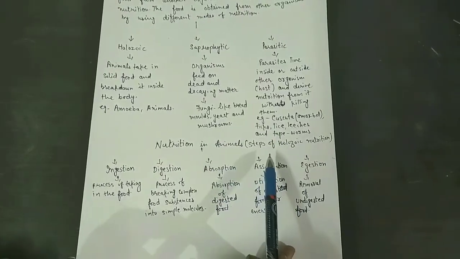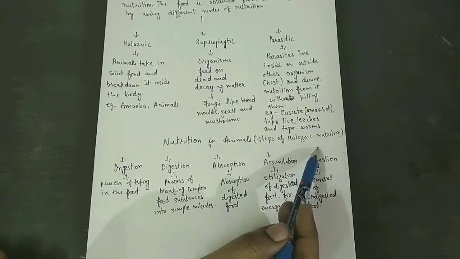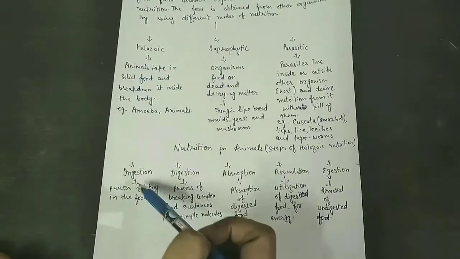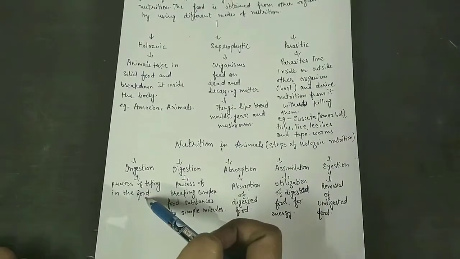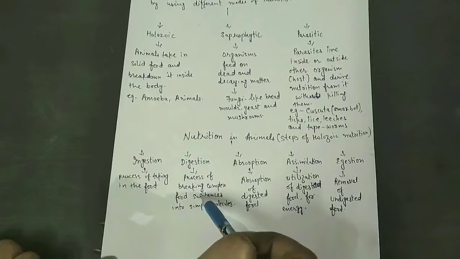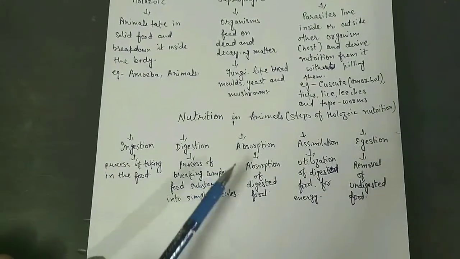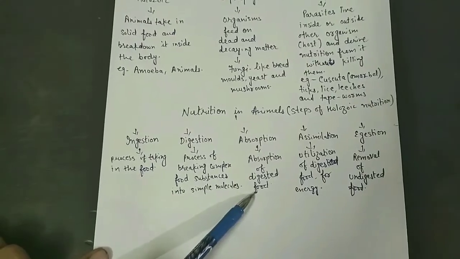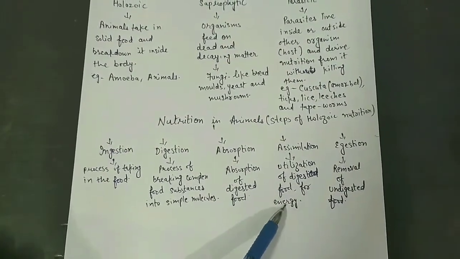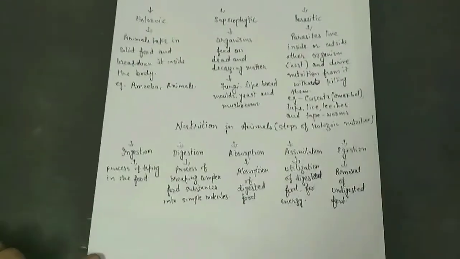Now, nutrition in animals. In animals, holozoic nutrition takes place. First of all, ingestion, the process of taking food; digestion, the process of breaking complex food substances into simpler molecules; absorption of digested food; assimilation, utilization of digested food for energy; and egestion, removal of undigested food.